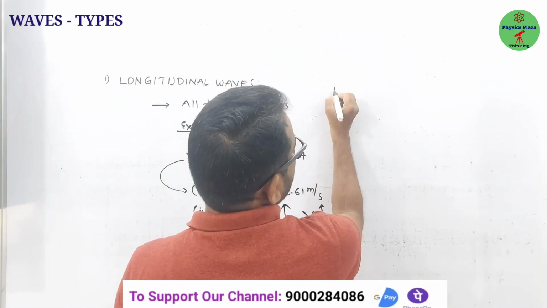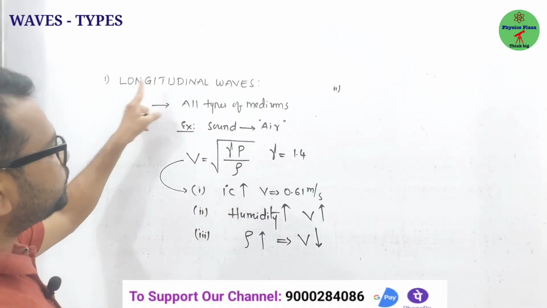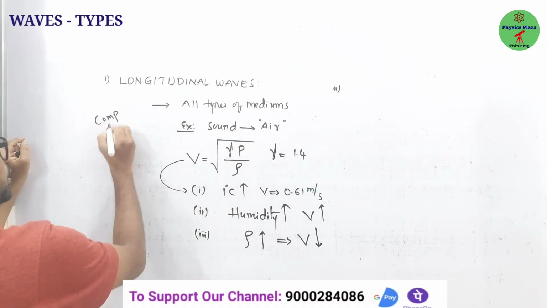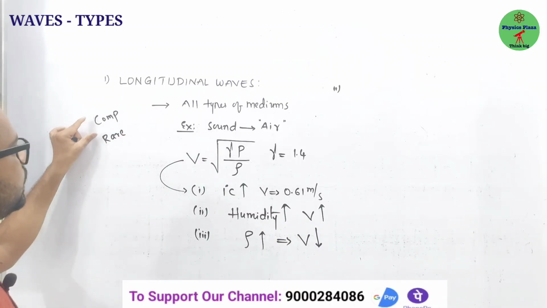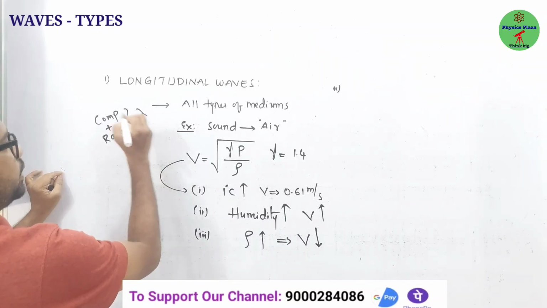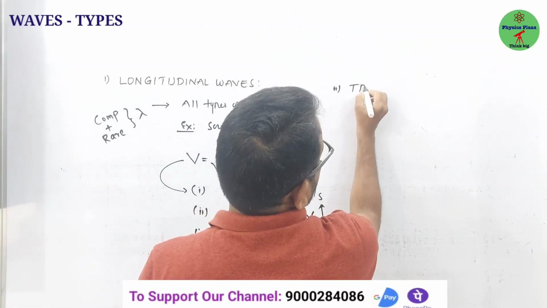And the second type of wave is here. One more thing, children: during the propagation of longitudinal wave, compressions and rarefactions are formed. Compressions and rarefactions are formed. One compression plus one rarefaction we can call one lambda. Clear? Fine. Now come to transverse waves.